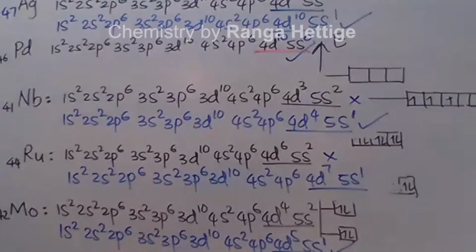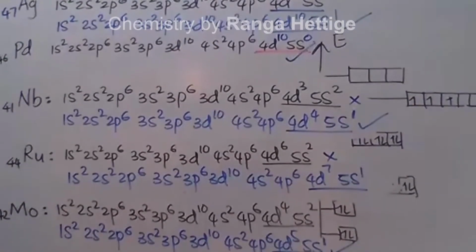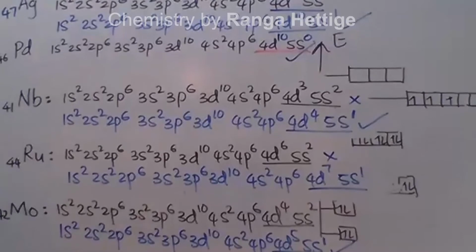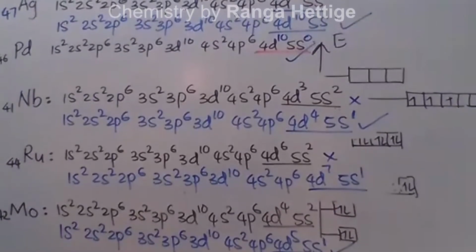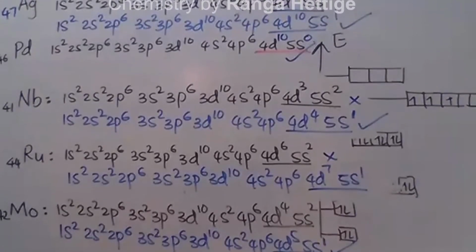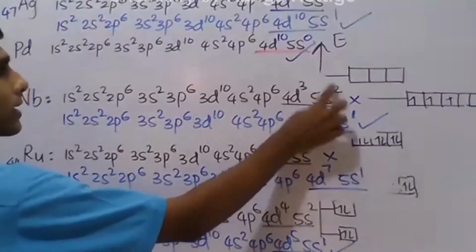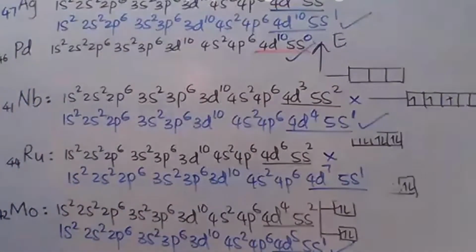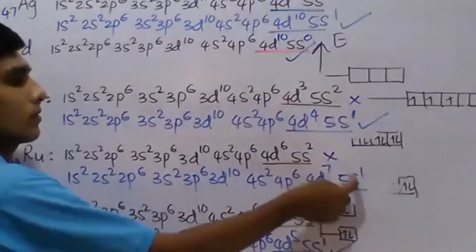Those cannot be explained from a simple idea like in the previous one. That is why they are not included in the new syllabus also. So those explanations are not important, but that configuration you can just understand: only one electron rearrangement occurs, then this becomes 4d4, 5s1, 4d7, 5s1.